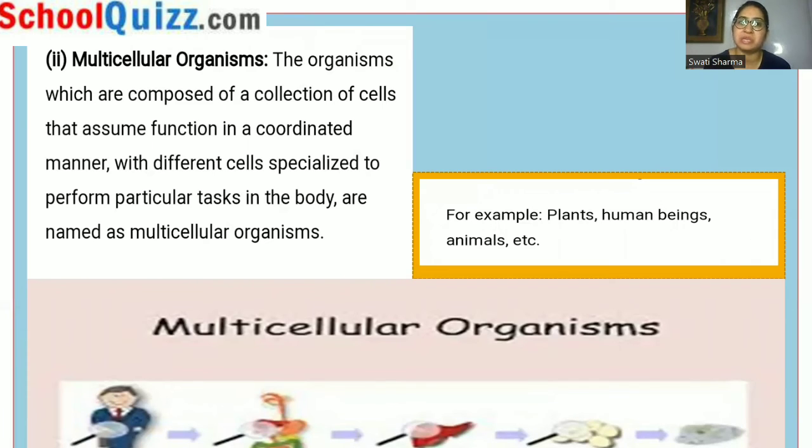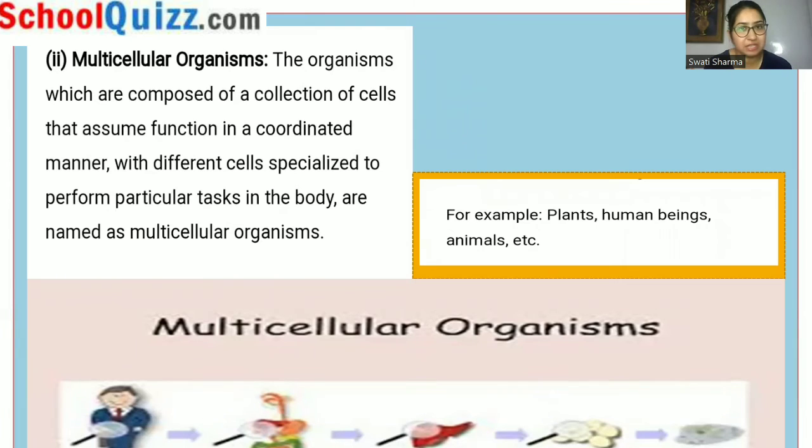Different cells are specialized to perform particular tasks in the body. It is not so that every function will be performed by a single cell only. Different cells will be involved in different processes. Hence, they are named multicellular organisms. Multi means many, and cellular means cells. So multiple cells are combined in multicellular organisms.